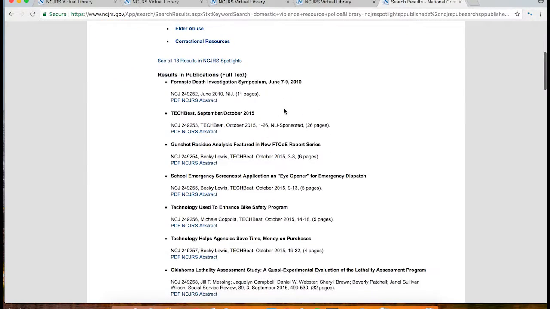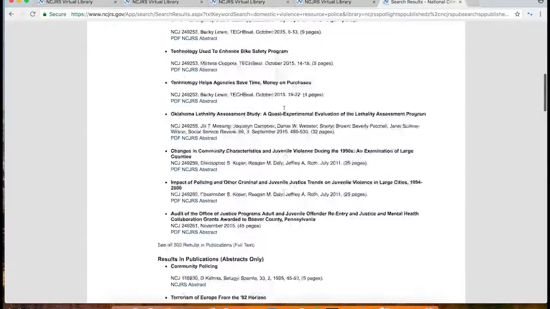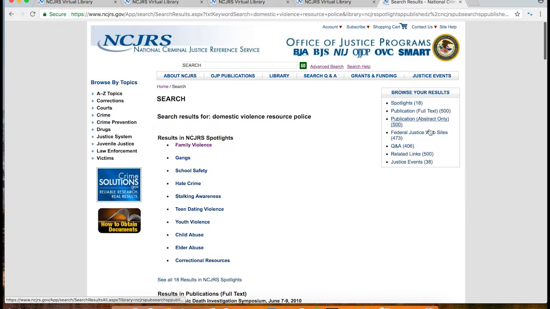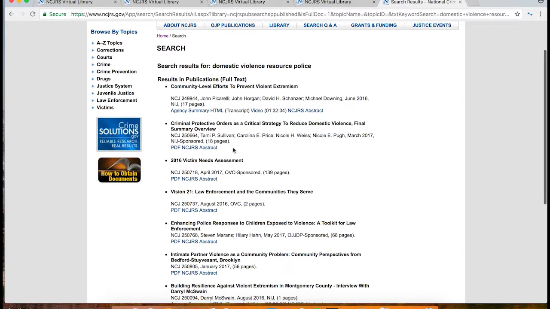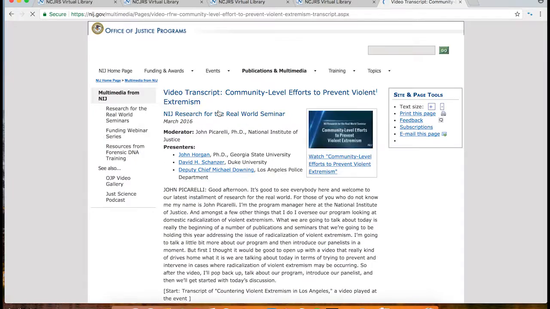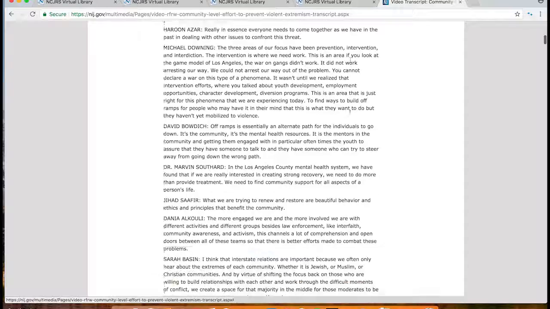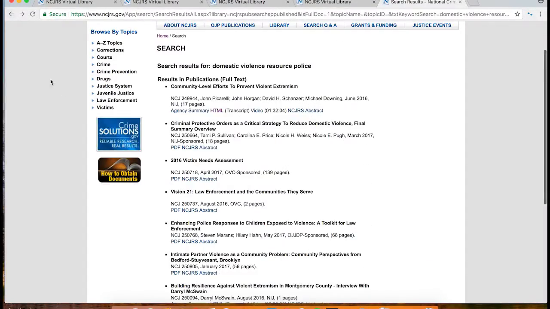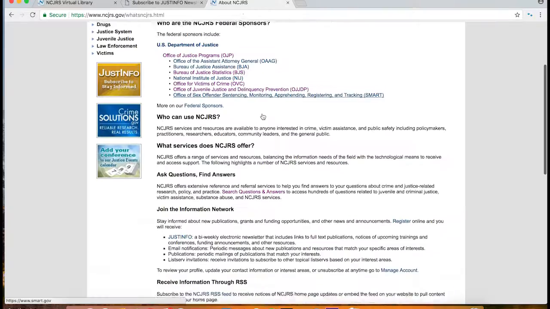Within your search results, you will find that you have a varied amount of result content types. You can see the amount of each type of content on the right-hand side and choose to display only that type of content if that is what you're looking for. There can be links below your findings that will either lead to a HTML site or a PDF of the document. Some of the records that will display in your search results will only be abstracts of the document, but you can order the document or ask for it to be shipped to your local library, as discussed previously.